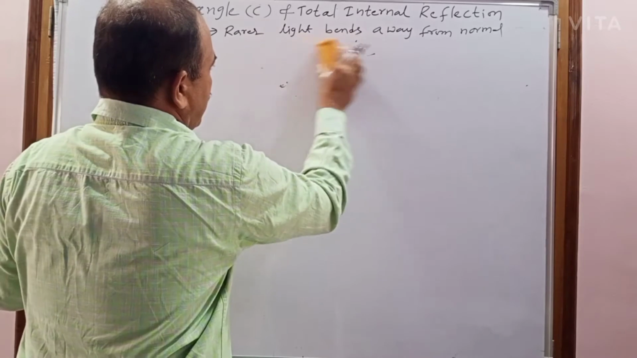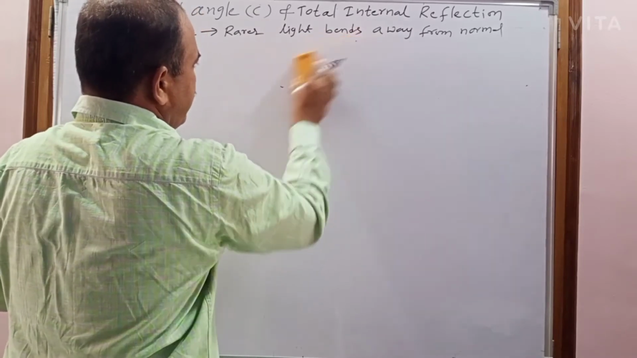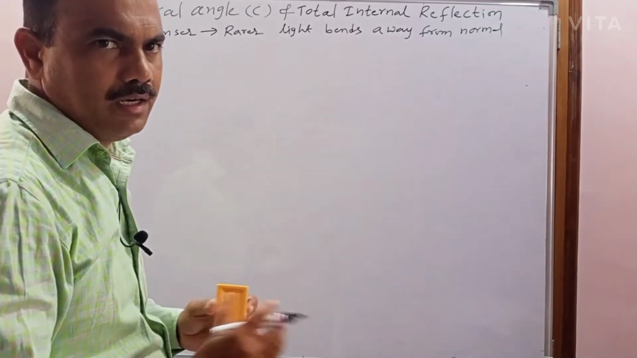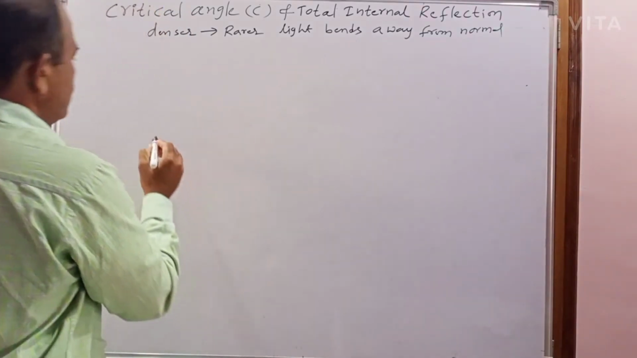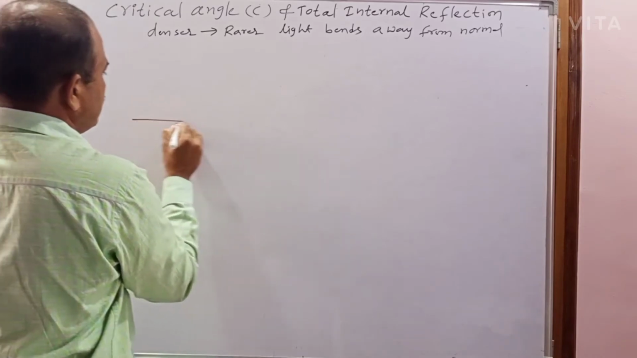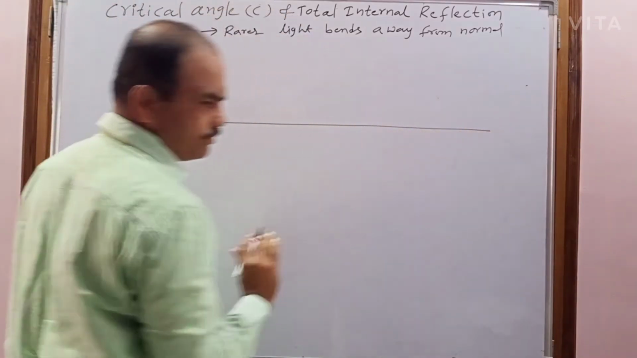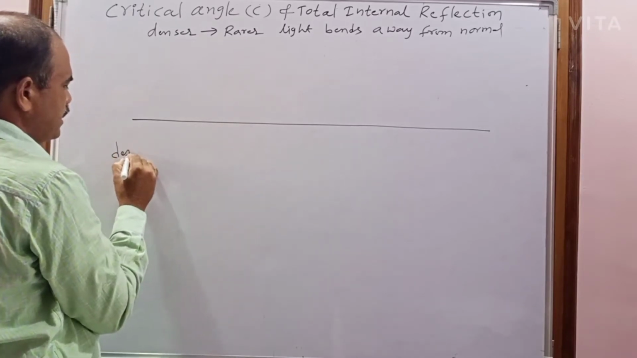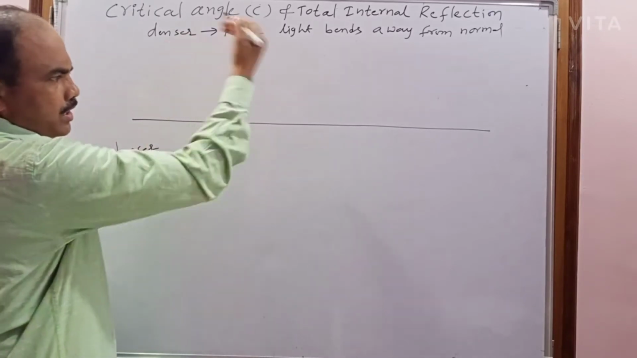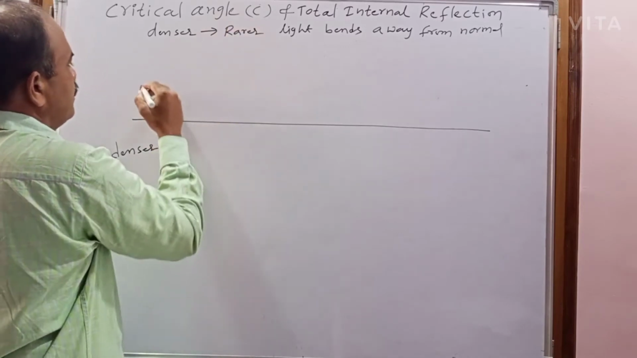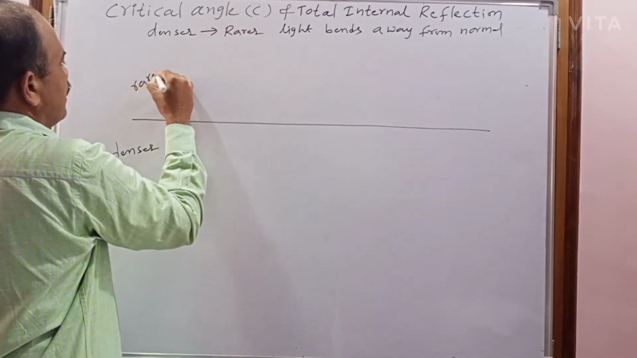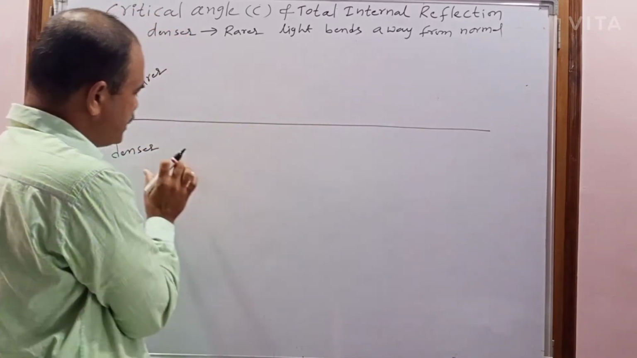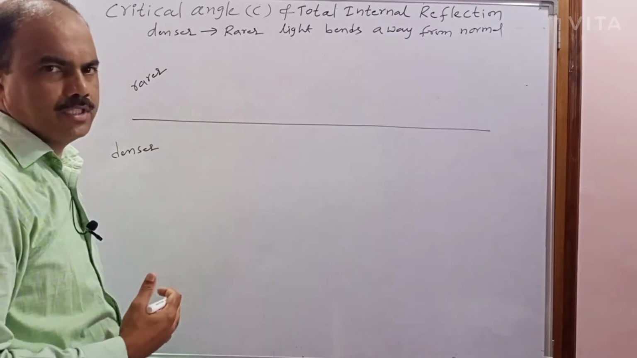Now come to the critical angle. The critical angle can arise when the light travels only from denser to rarer, not rarer to denser. Now consider this is a surface separating the two media. Below this plane surface, consider the medium is the denser, and above the surface that will be considered rarer.